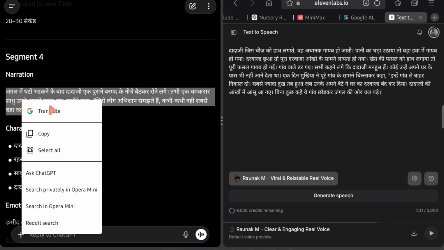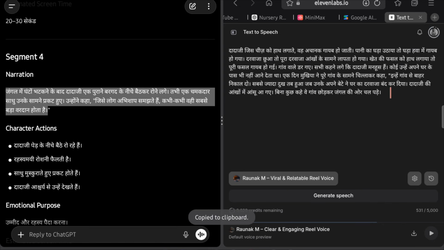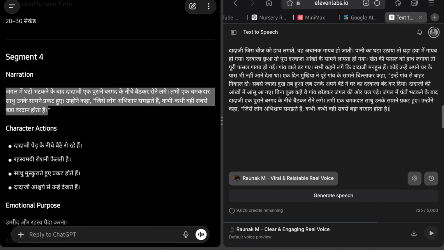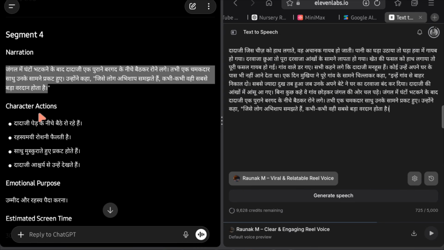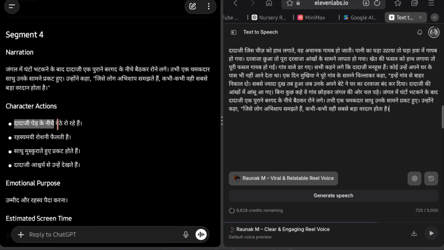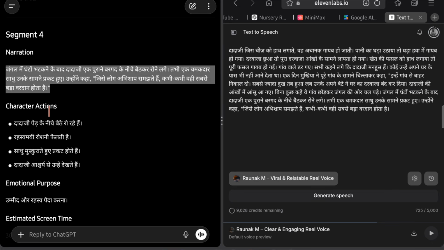Now, you might be wondering why we generated the script scene by scene instead of generating one huge script like most tutorial channels show. The reason is very simple. By keeping the script separated into scenes, you always know which voiceover line belongs to which visual scene. For example, if Scene 4 shows Dadaji sitting under a tree and crying, then the specific narration written for Scene 4 can be perfectly matched with that visual.